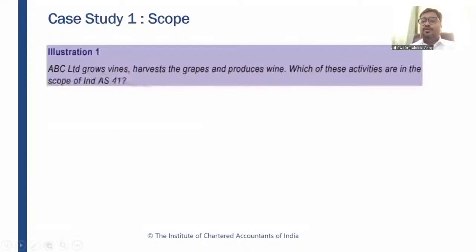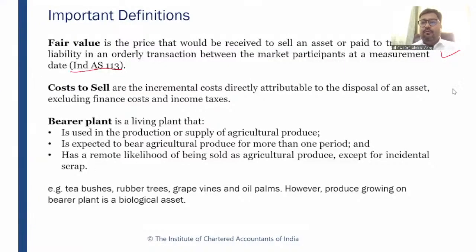Okay. Cost to sell. What is meant by cost to sell? See, cost to sell means incremental cost. If I have to sell this biological asset, what additional cost do I have to incur for selling it? For example, in some countries, if you want to sell a biological asset, for example an animal, you have to incur some registration cost, like transfer stamp duty. Or if you have to sell a buffalo, calf, or a cow from one place to another, you need to incur a transportation cost. So cost to sell means incremental cost.